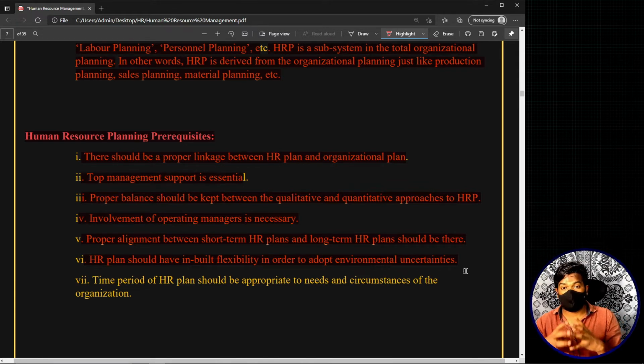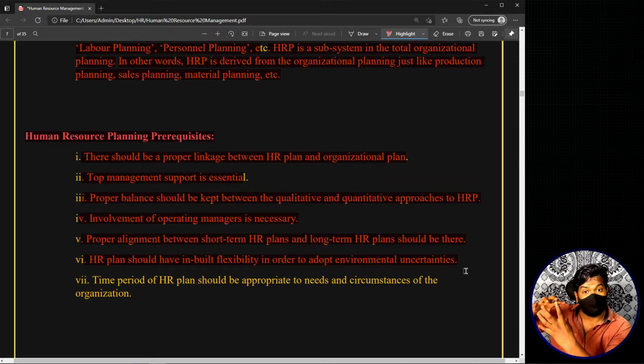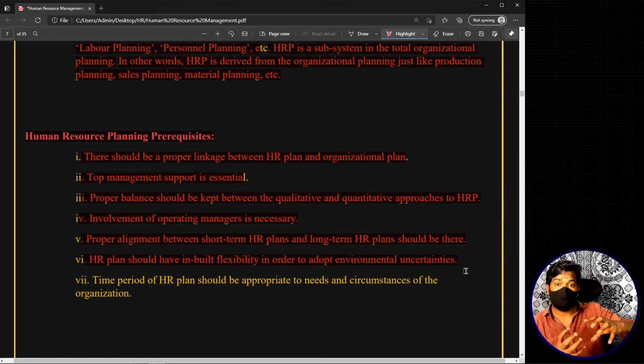So always remember, whenever you are doing a human resource plan, you should keep in mind that there is a chance that any uncertainty can happen. There is a chance that a sudden event may arise. So let me be prepared for this. You can do this in so many different ways.